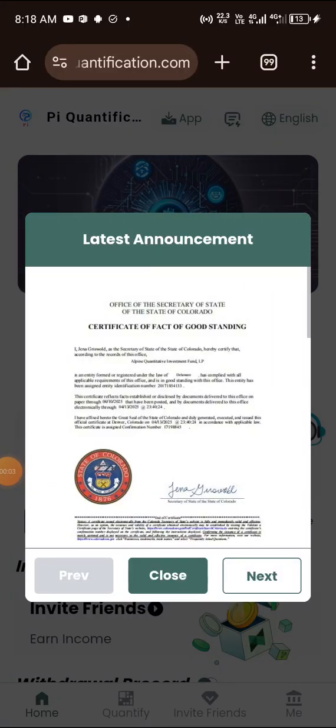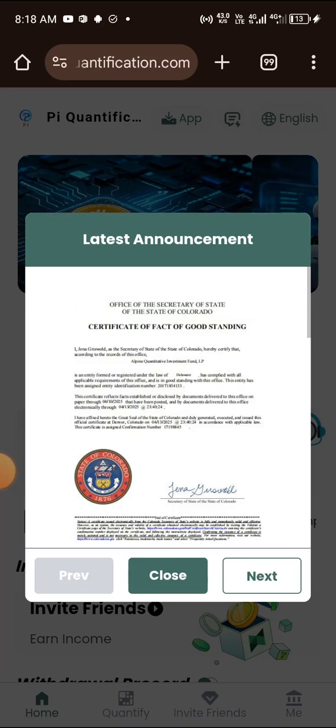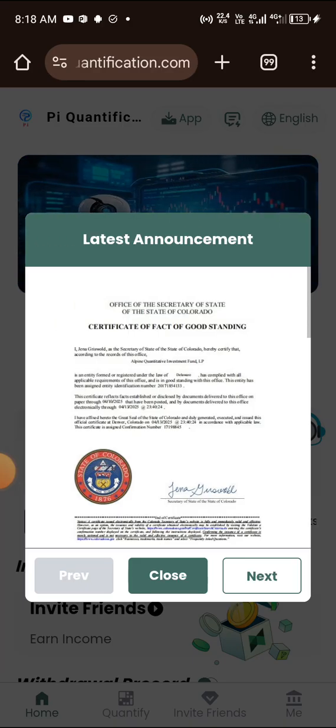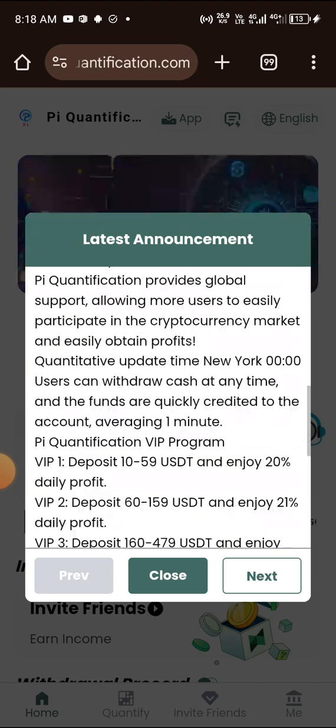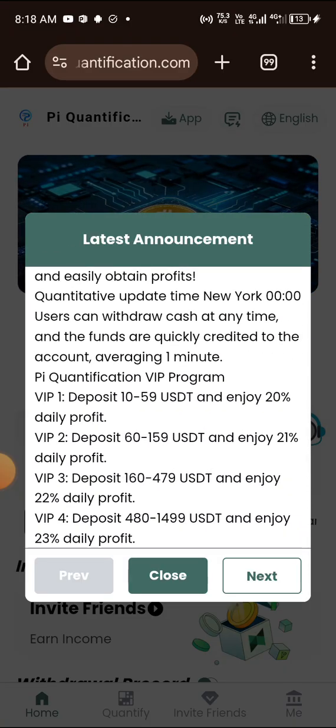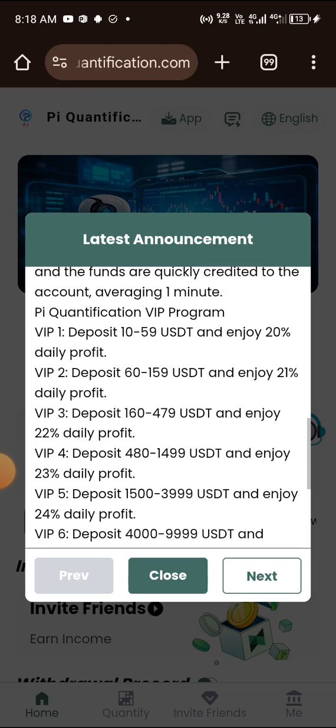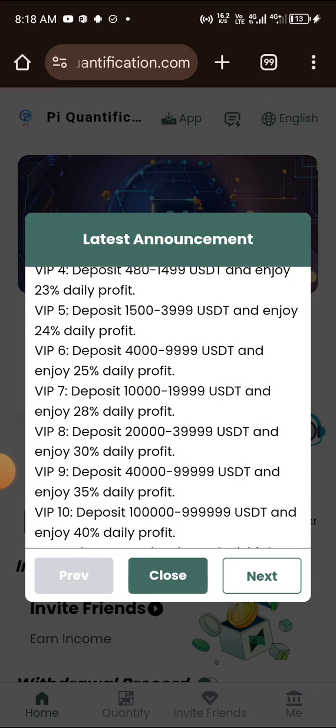This is another platform that I think you might like. This is called Pi Quantification, and this is everything you should know about them. This is everything right here. You can see it is exactly like those USDT platforms that I've been sharing with you.